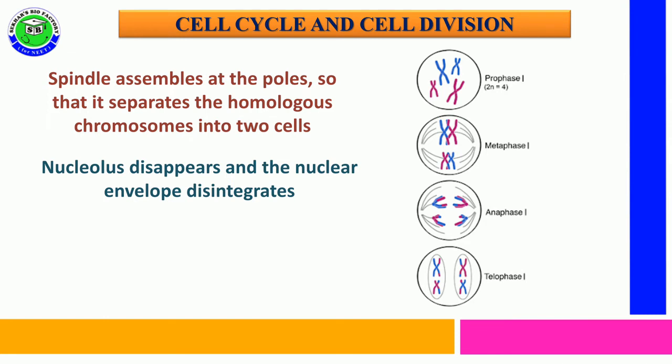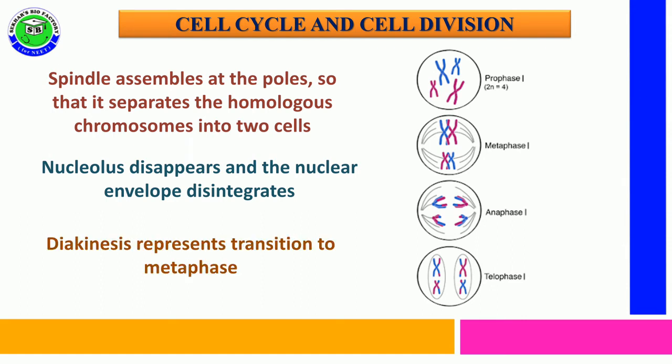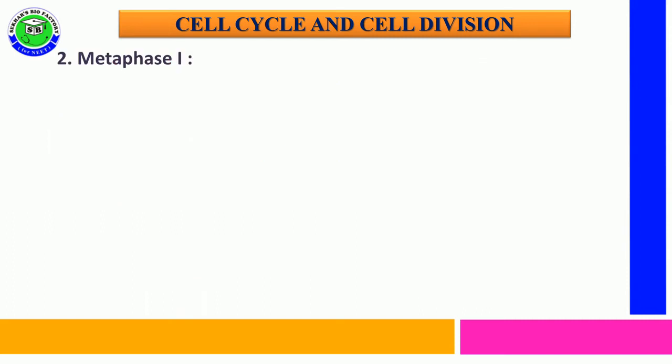At the end of diakinesis, the nucleolus disappears and the nuclear membrane disintegrates. So diakinesis transitions the cell into metaphase, especially metaphase 1. These are the changes seen in prophase 1 with five stages.